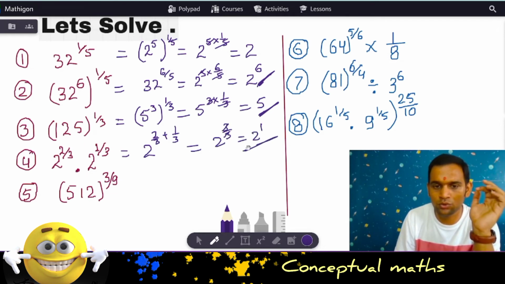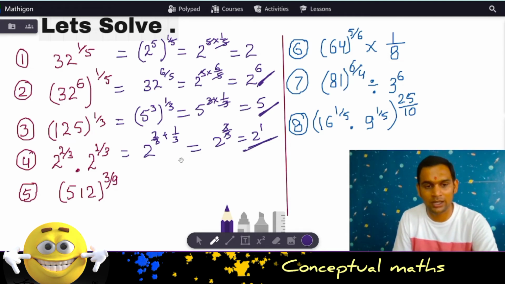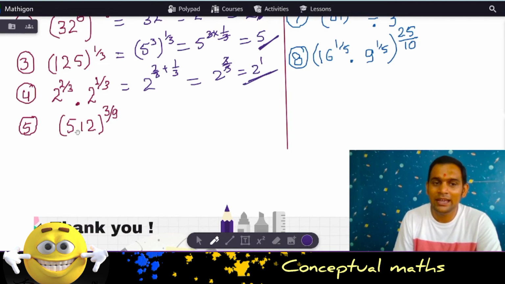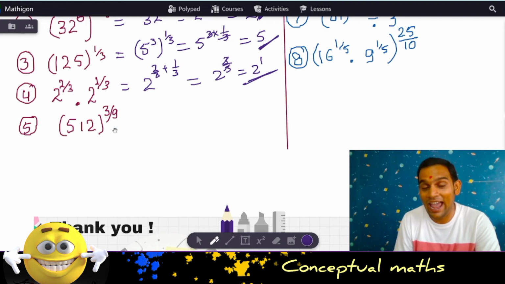So we get 1, 2 to the power 1 is the answer. Now moving on to the next question, 512. Over here, as you can see, 3 by 9. Can I reduce? Let it be 3 by 9. Can I write 512 as something to the power 9?